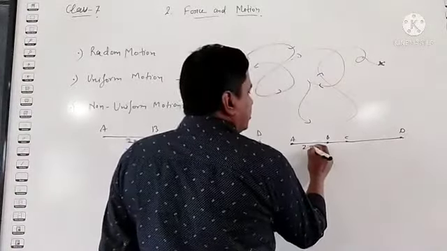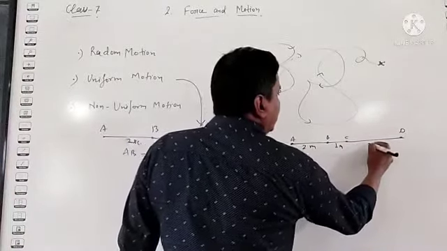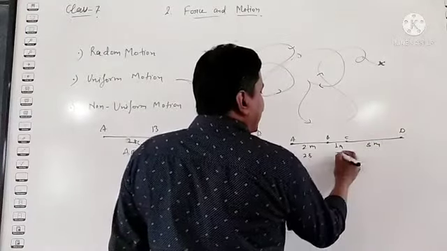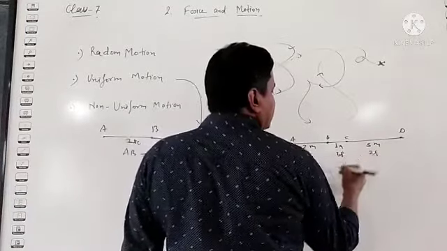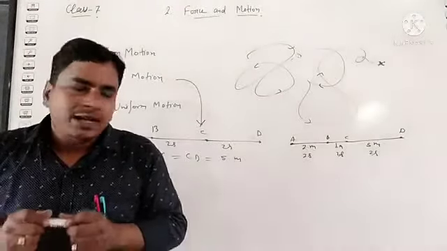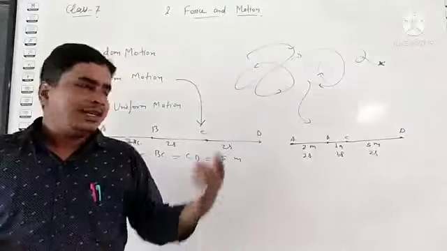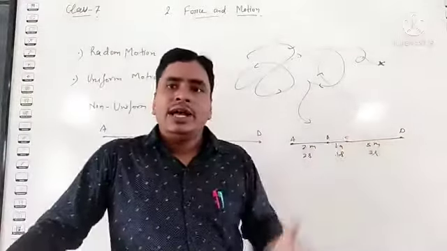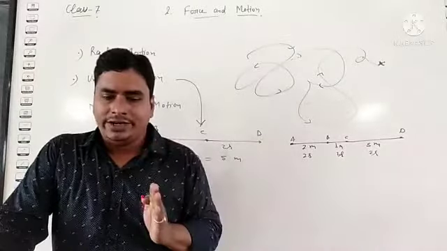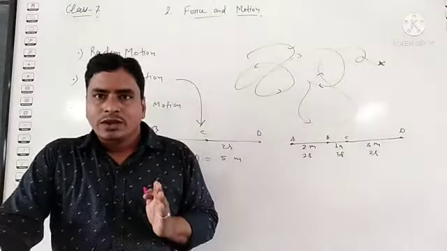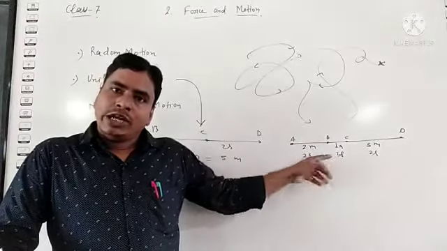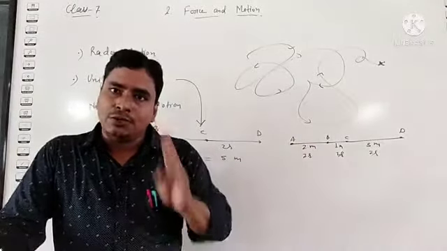Here 2 meter, here 1 meter, here 5 meter. And time is what? 2 seconds, 2 seconds, 2 seconds. It means time remains the same, time constant, but the distance covered between different point positions is different. Here A to B is 2 meter, the body covers this distance in 2 seconds.